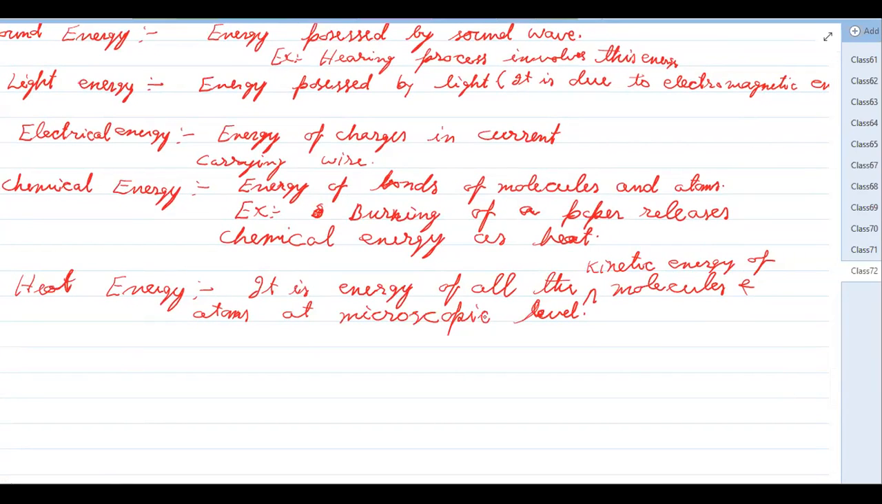If you sum all of them, that appears as heat to us. At large scale, we are not able to see the small vibration and rotation of small molecules, but whatever heat we experience is due to the microscopic motion of all the particles. Okay, so this is the heat energy.